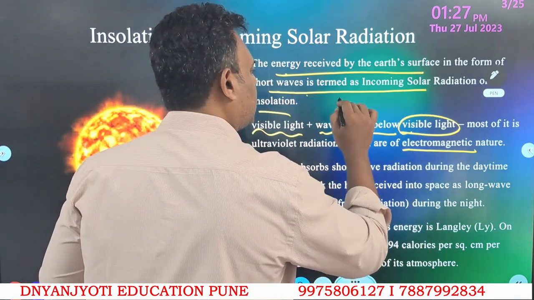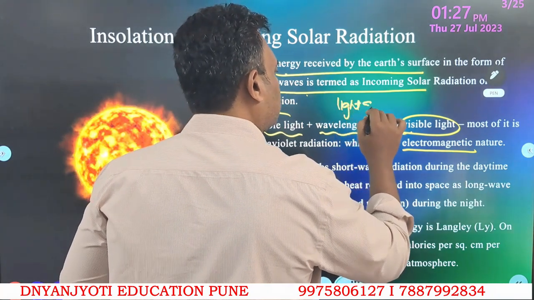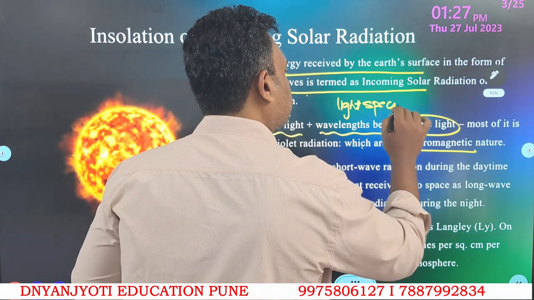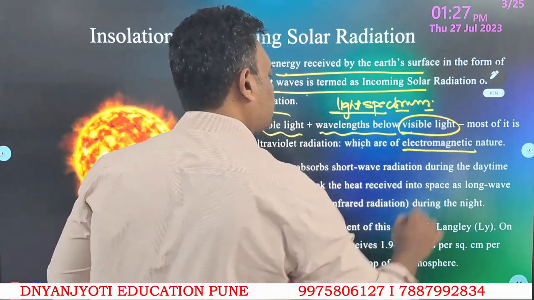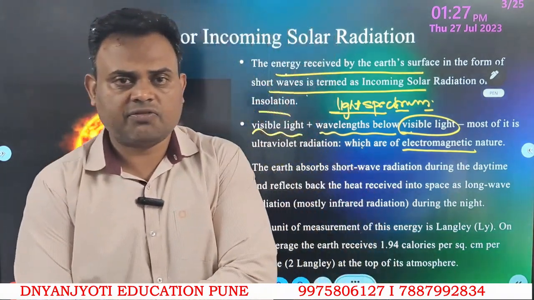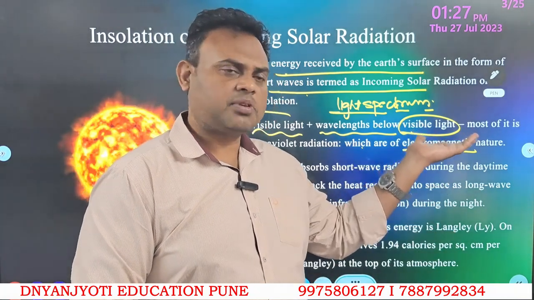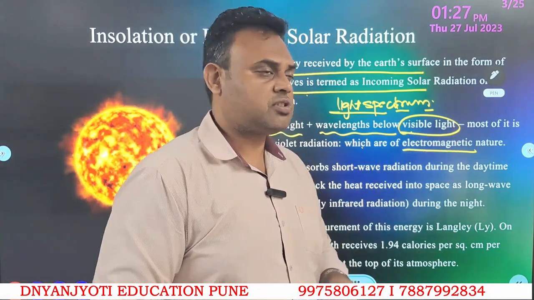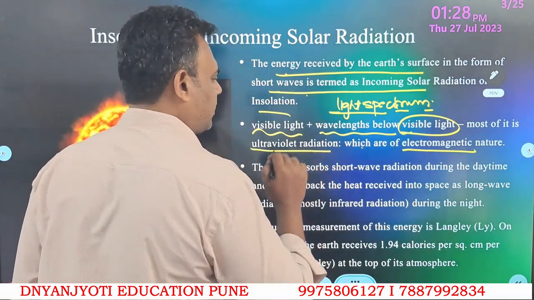Definitely you need to now learn what you understand by light spectrum. In this you will understand there are various frequencies in which light exists in different forms, for example X-rays, gamma rays, UV rays, infrared, visible spectrum. So the energy that we are getting from the sun will be mostly in the form of visible light spectrum as well as the ultraviolet radiation.